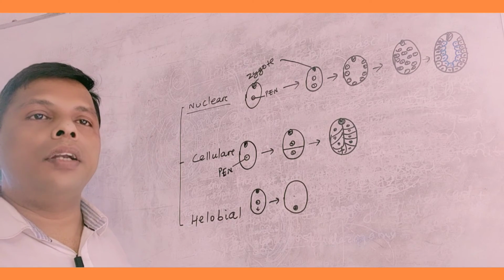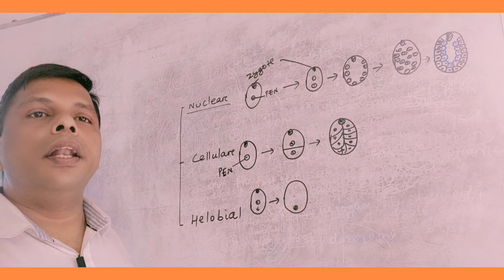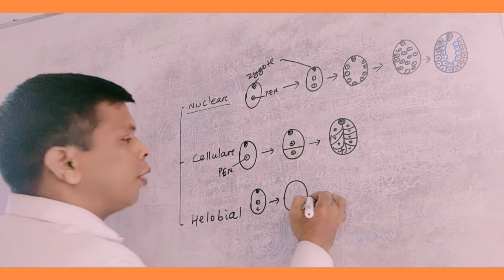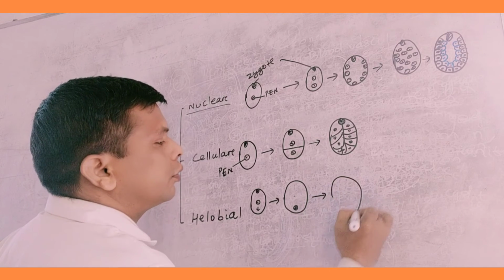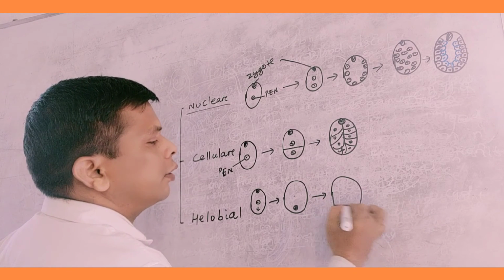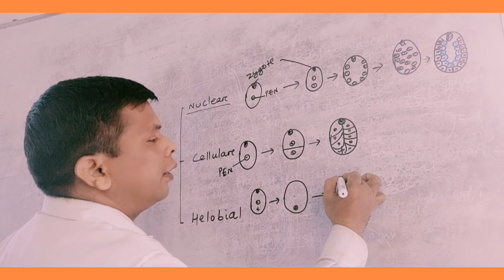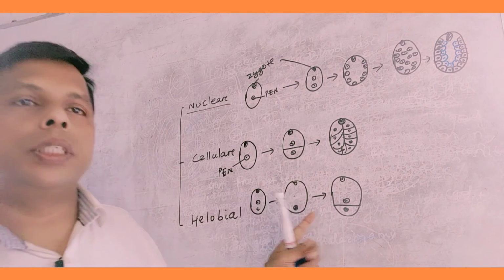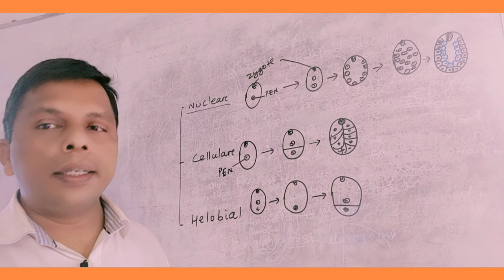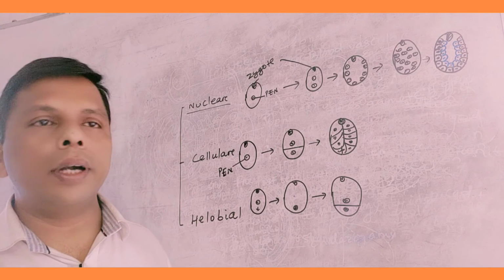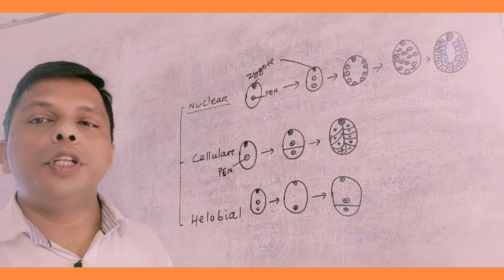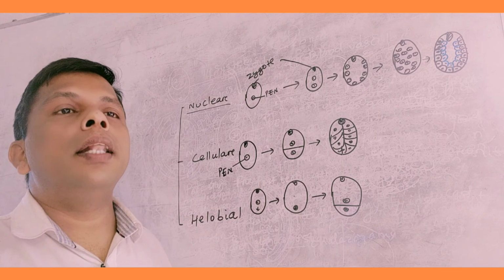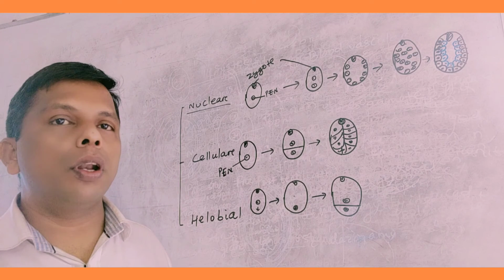After shifting, the nucleus divides, followed by a transverse wall formation. There are two cells here, the micropylar cell and another towards the chalazal end. The micropylar cell is larger while the chalazal cell is smaller.